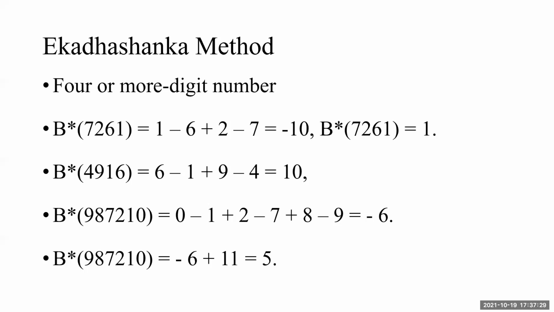For 4916, 6 minus 1 plus 9 minus 4 gives 10. The answer will be 10 and not 1 plus 0. Remember again and again, it is B star and not Bijanka. It is Ekadashanka. Same for 987210: we start from 0, add and subtract alternately, and minus 6 will fetch me the answer 5.